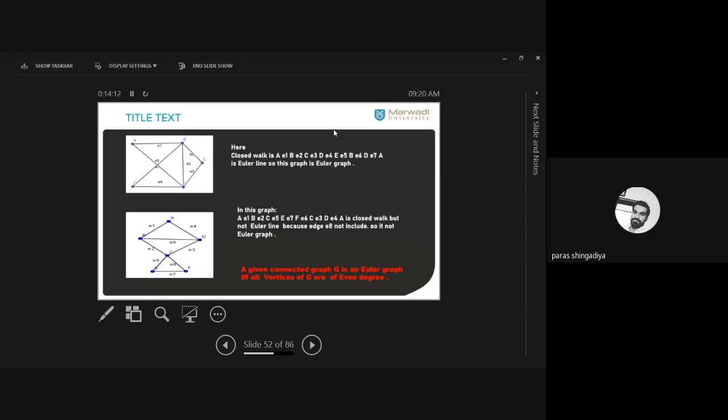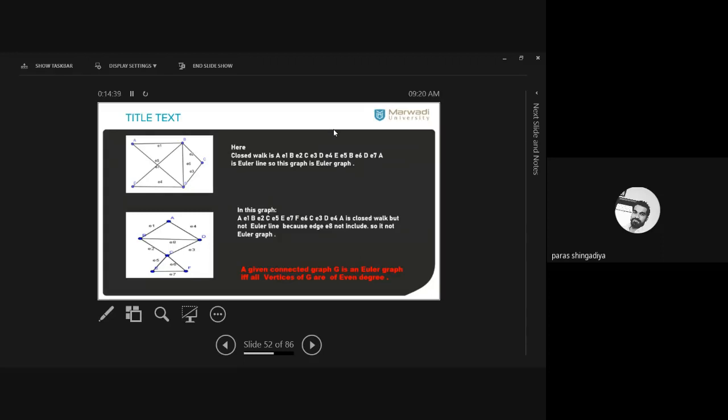Clear? You can use an online tool to check it, but for that you also have to draw this graph in the online tool, and then you can verify it. It also takes some time. Clear? So how can we directly check whether any graph is an Euler graph or not? And if it is an Euler graph, we can easily predict such an Euler line after that. Clear? So Euler has derived one result, an important result to predict this for any graph.